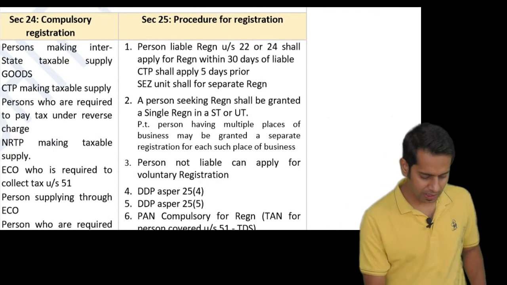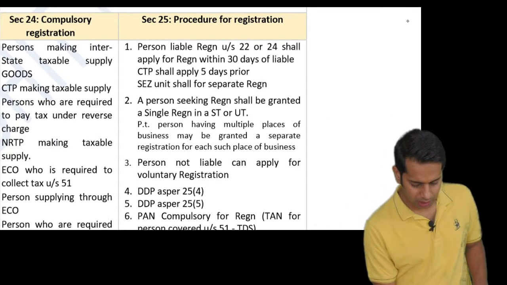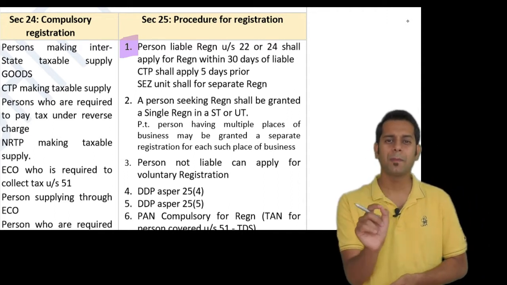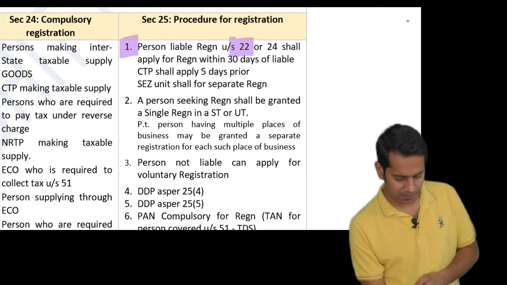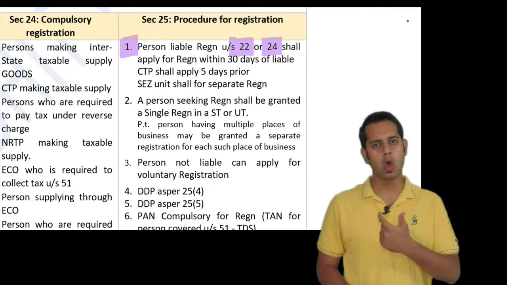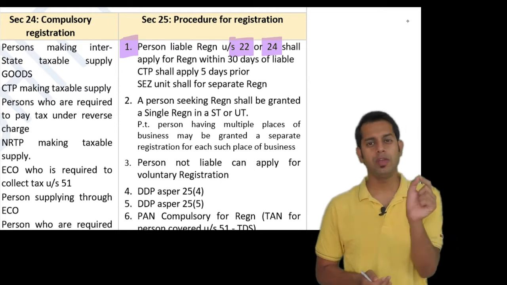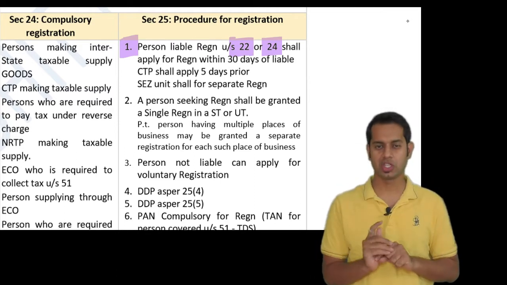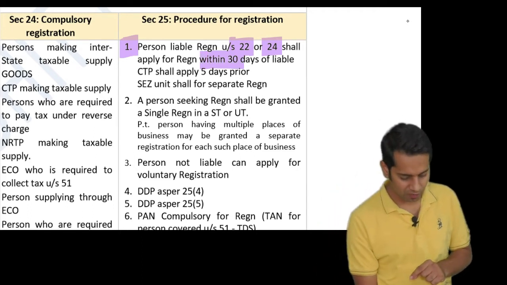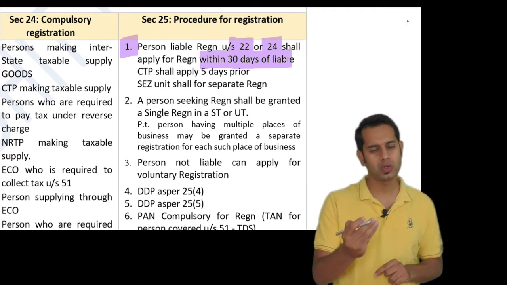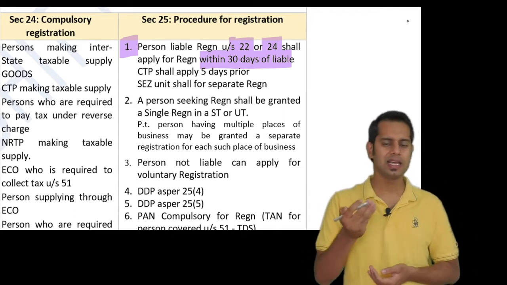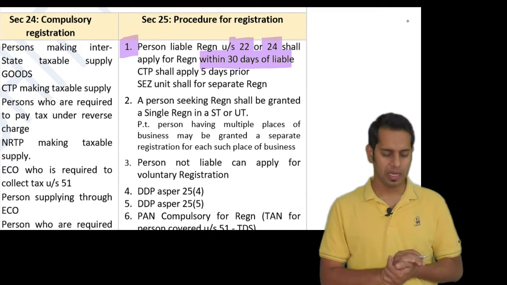Now, Section 25 subsection 1 says, if you are a person who is liable for registration, a person can be liable for registration either under Section 22 or under Section 24. So if you are a person who is liable for registration, you will have to apply for the registration within 30 days from the date when you are liable for registration.